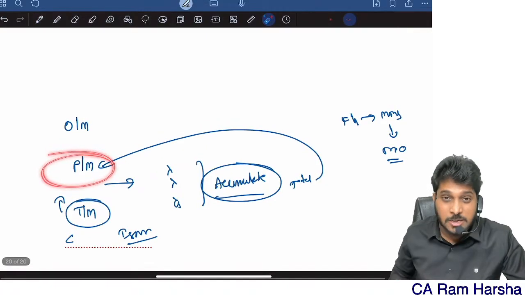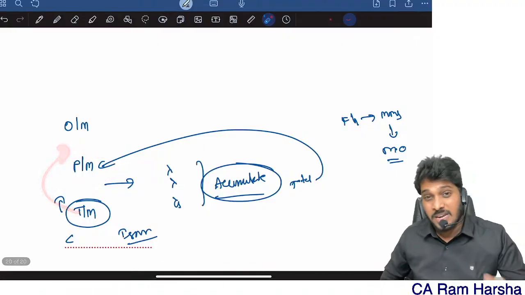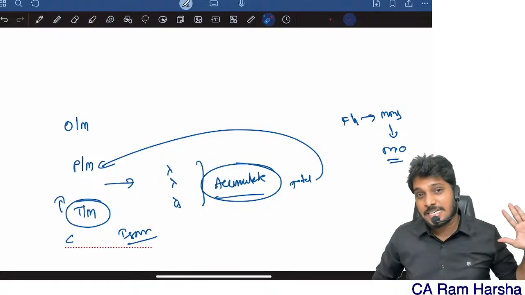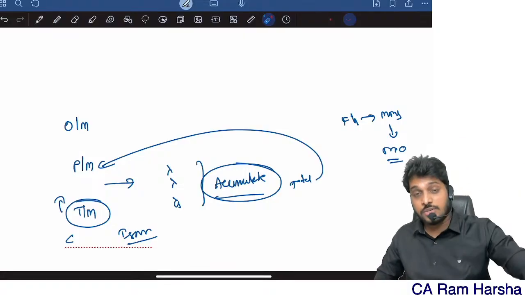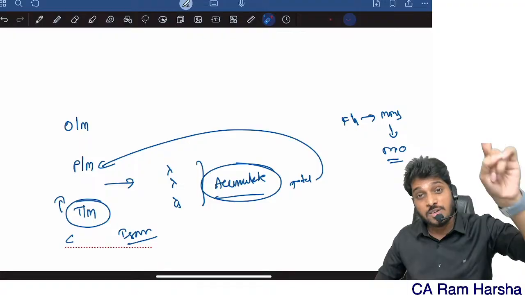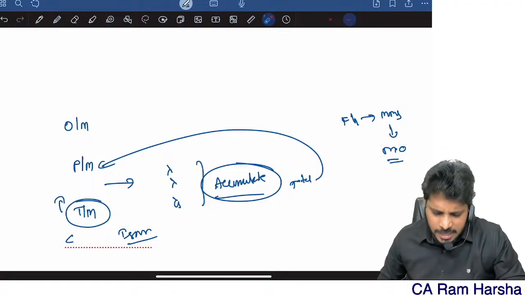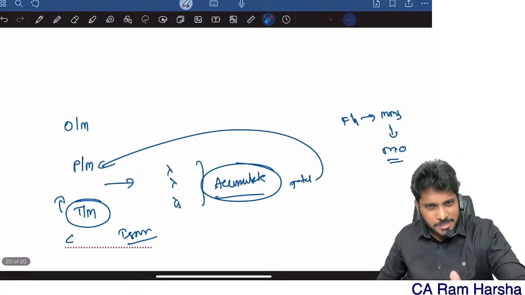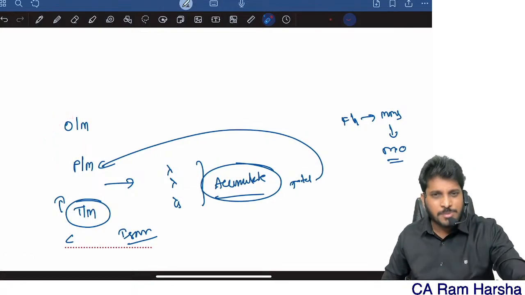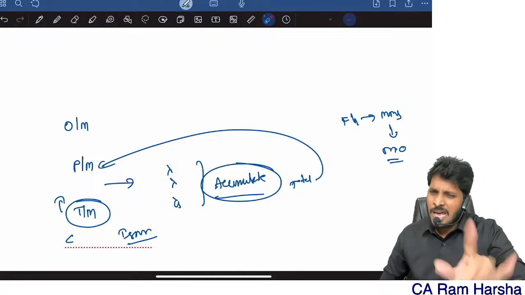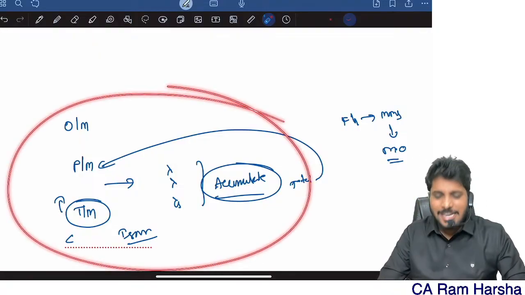If the accumulated misstatements are reaching performance materiality level itself, we conclude that the financial statements as a whole are not free from material misstatements. Accordingly, we will give a modified opinion. Here in sampling, tolerable misstatement, overall materiality, performance materiality, some links are there, but right now that is not relevant. This point alone you remember.